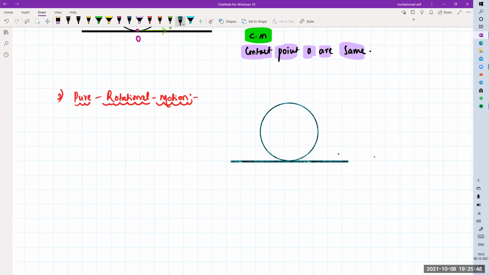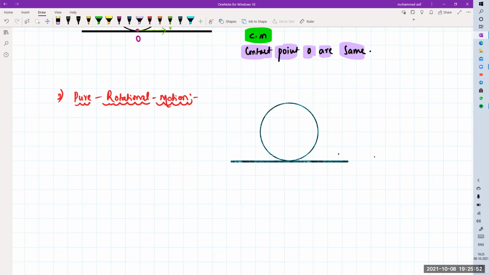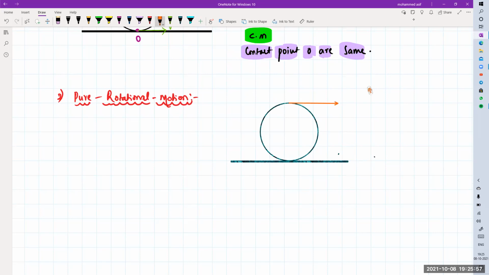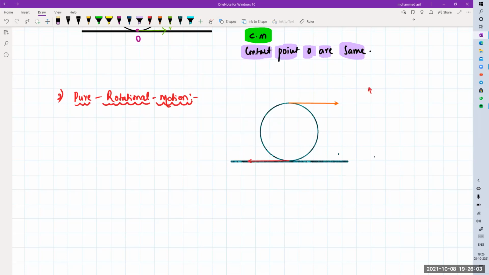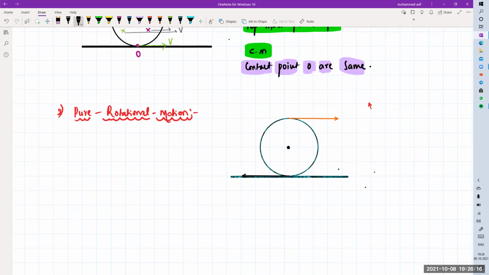See, if I take the points in this one, the topmost point has one velocity, and the lowermost point has another velocity in the opposite direction like this. These are the velocities on this body, and this is the center of mass of this body, CM.